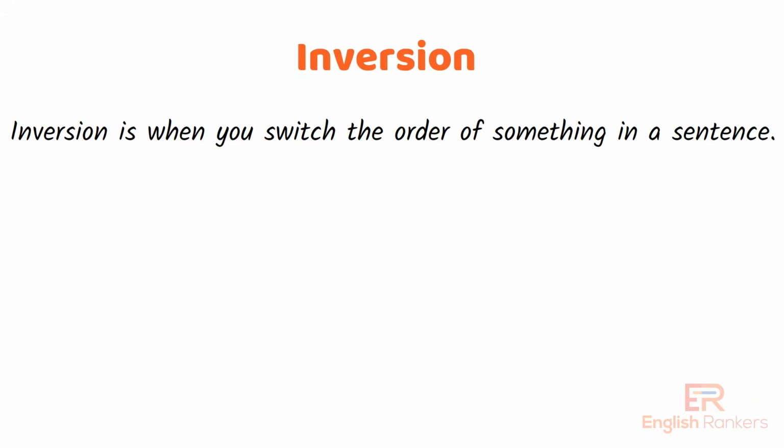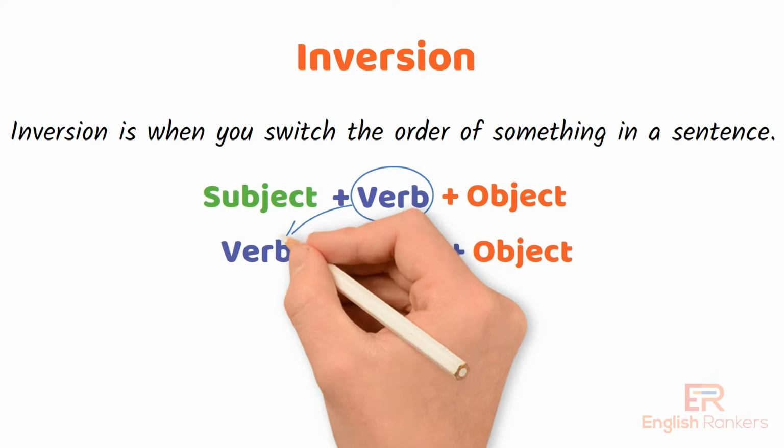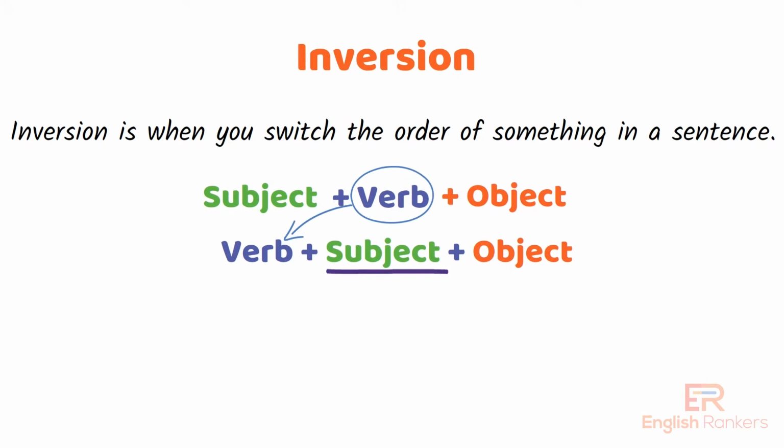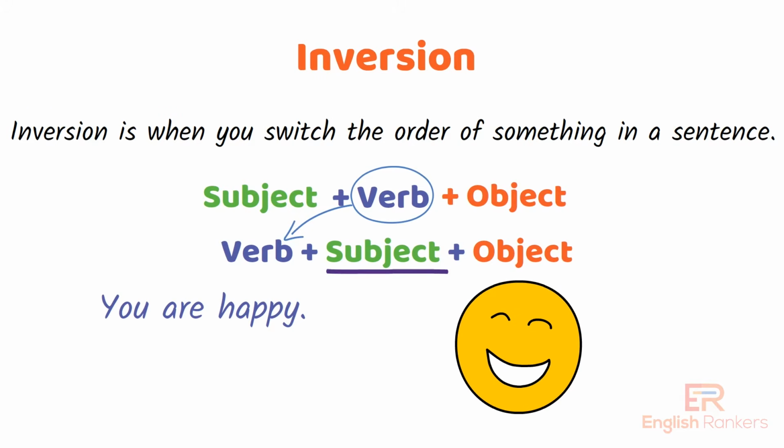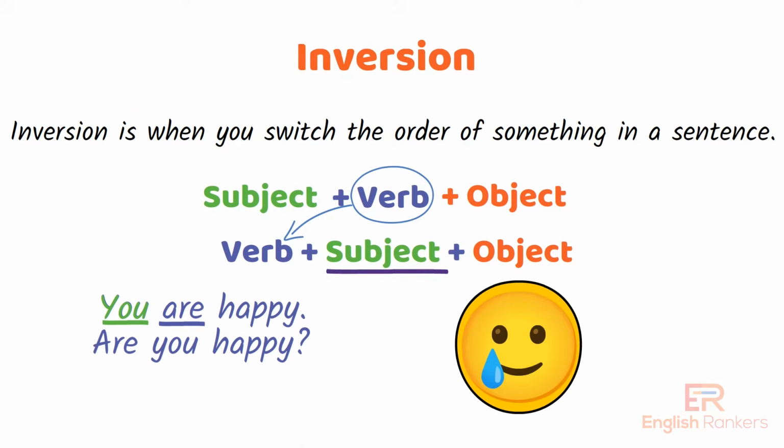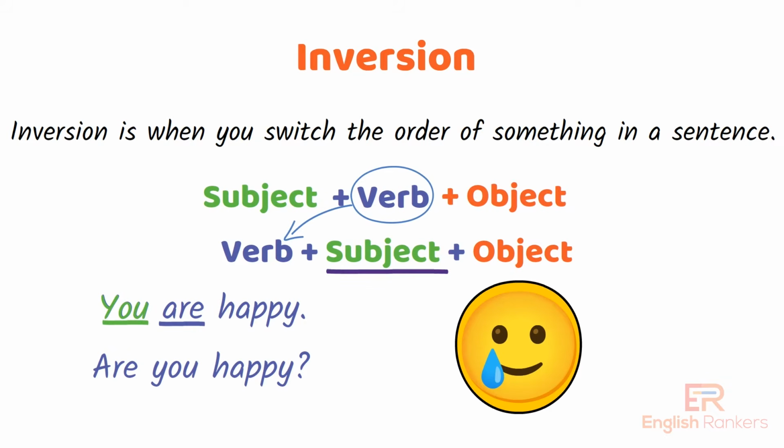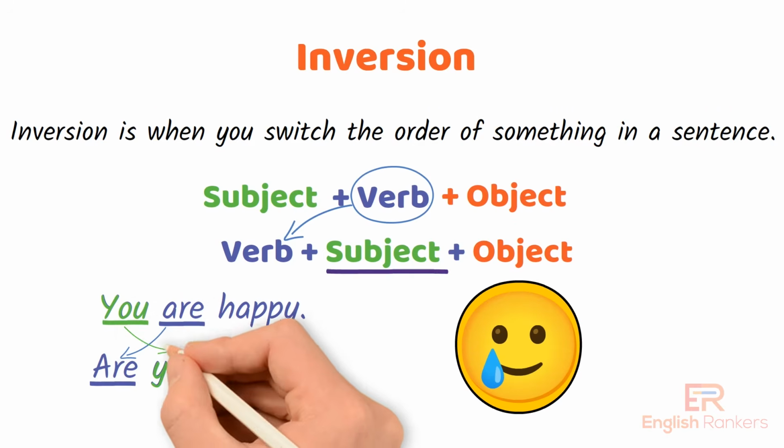Inversion is when you switch the order of something in a sentence. Usually, in an English sentence, the subject comes first, followed by the verb, and then the object. Inversion means putting the verb before the subject. We often do this in questions. For example, consider the sentence, "You are happy." Here, you is the subject and it comes before the verb are. Now let's invert it. Are you happy? In this sentence, the verb are comes before the subject you. This switch is what we call inversion.